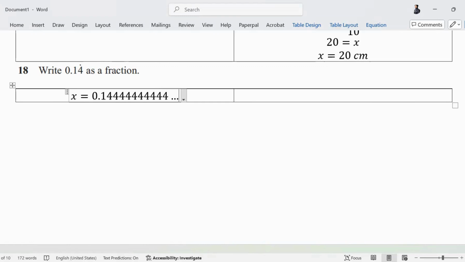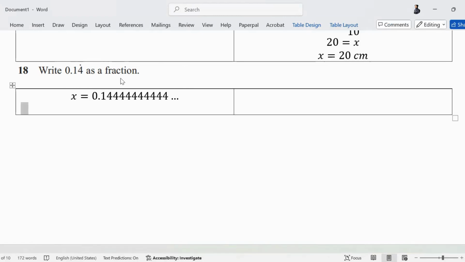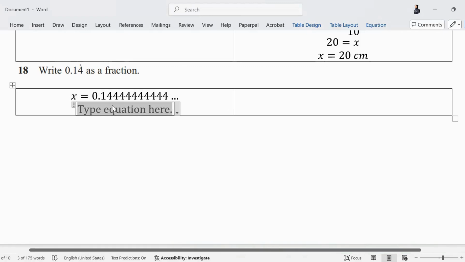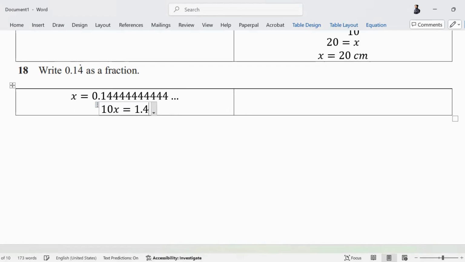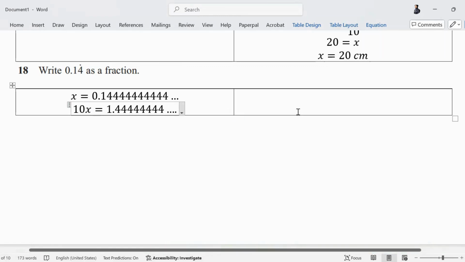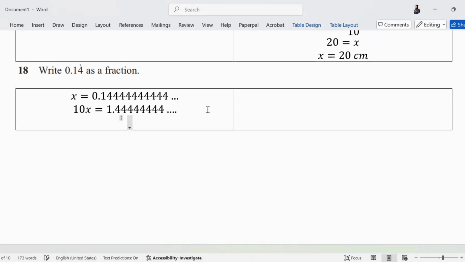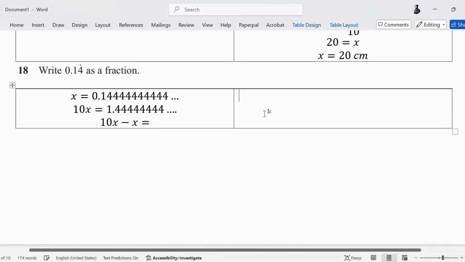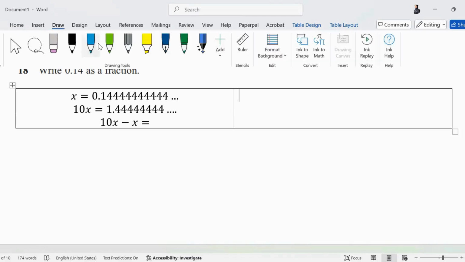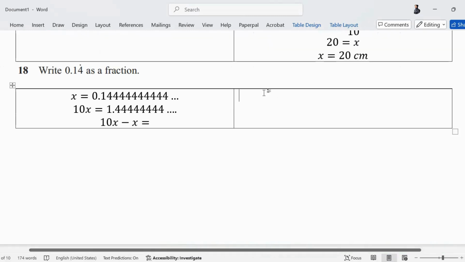ठीक है ना? नहीं, 1 के ऊपर डॉट नहीं है. Be very clear with this. 4 के ऊपर डॉट है. So the question, there is dot on 4. That means 4 will be the recurring decimal and it will continue to go. I need to make another recurring decimal जिसमें हर 4 के नीचे 4 आए. I can just multiply it by 10. If I multiply it by 10, what will I get? 1.44444 and so on. Is that right? Now, if I subtract both of them, I subtract x from 10x. So basically, I am subtracting 1.